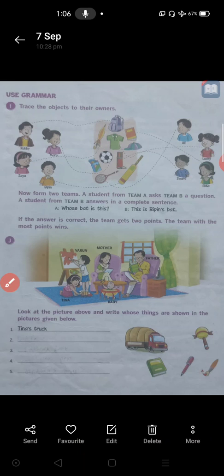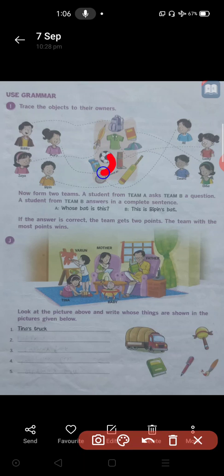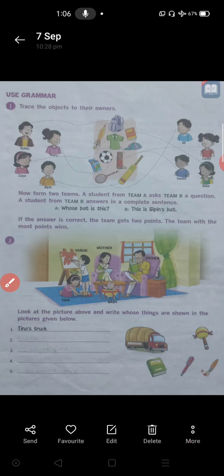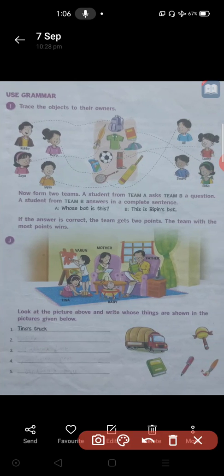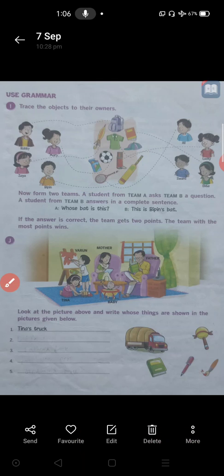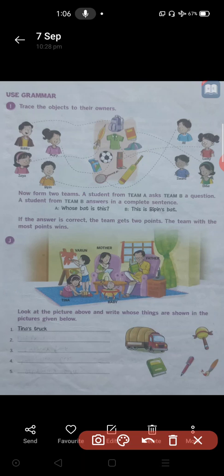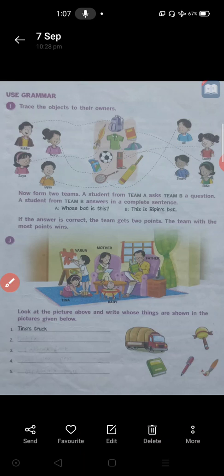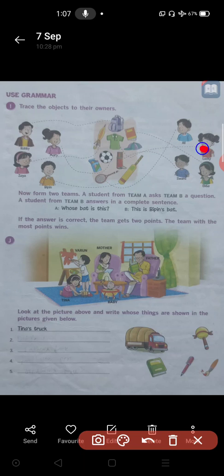Next, the third one. Whose ball is it? It is Mary's ball. Next, Bipin's bat. Next, Alice's racket. We are calling the badminton bat a racket now. That is Alice's racket. Next one, Lucky's water bottle. Lucky's, we are using.